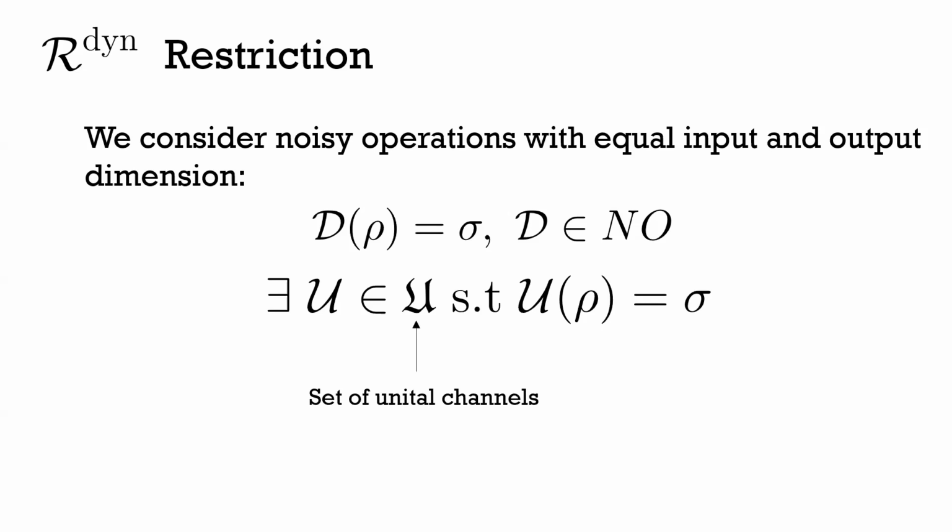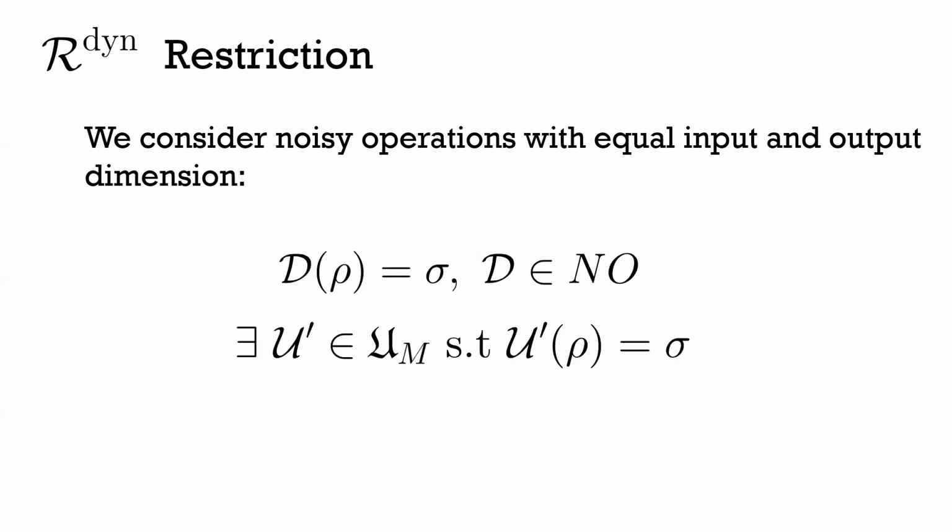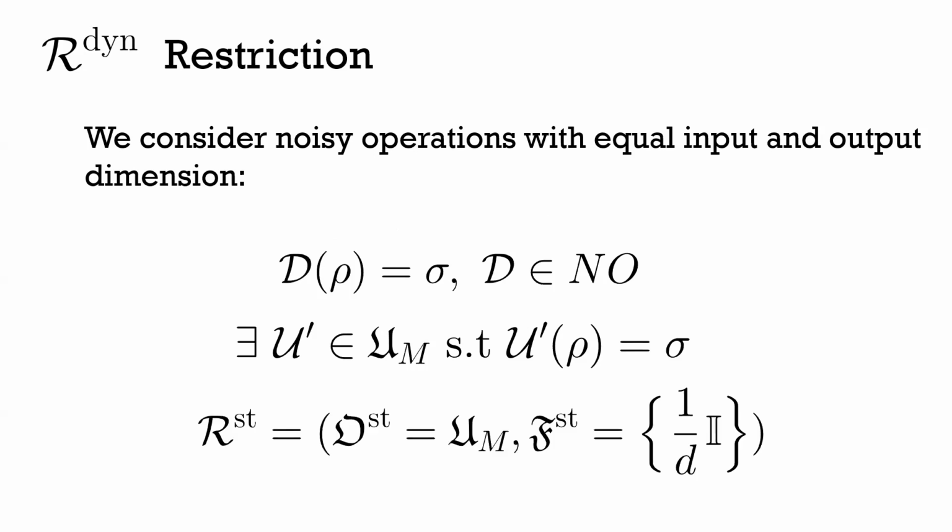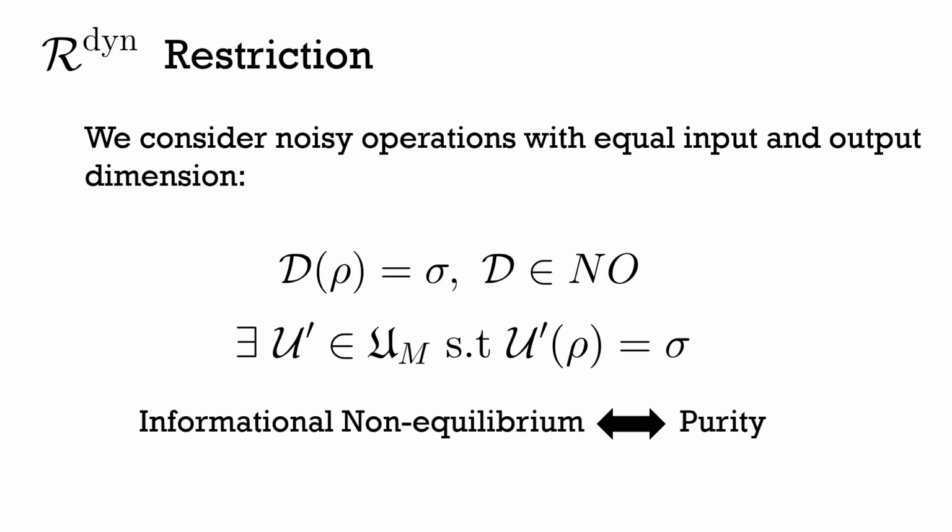But if we take this consideration of equal input and output dimension, then this unital channel becomes some mixed unitary channel. And so then I can sum up my static resource theory now as having the allowed operations being some mixed unitary channel, and the free set, again, being the maximally mixed state. But in addition to this is also the regime in which the resource theory of informational non-equilibrium and purity align. So from here on out, if you'd be more comfortable considering informational non-equilibrium as purity, you're welcome to.